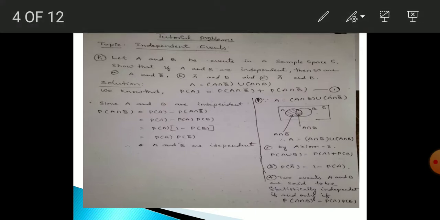Therefore, probability of A intersection B bar is equal to probability of A times probability of B bar. That means A and B bar are independent of each other. You see here, on the right side, I am saying 1, 2, 3 and 4. Two events A and B are said to be statistically independent if and only if probability of A intersection B is equal to probability of A times probability of B. So, on the right side, I have given the fundamental things that are required to understand the problem on the left side.